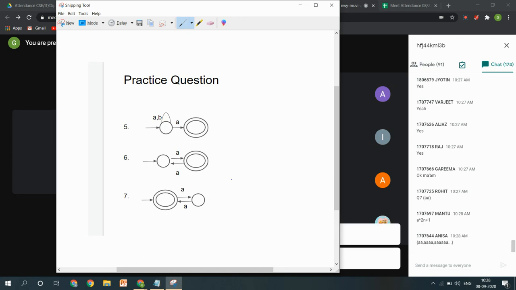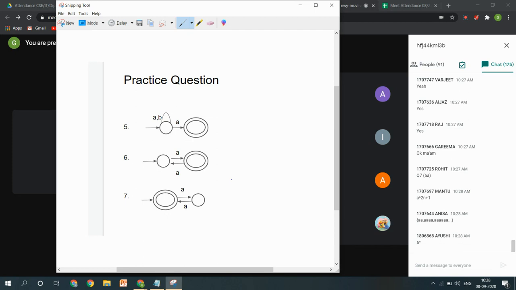Rohit, first do question number 6. Question number 6 and 7 are very much correlated. No, Ayushi, A star will not be there. Okay, I have one answer: A raised to the power 2n plus 1.